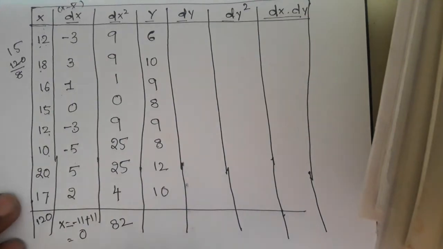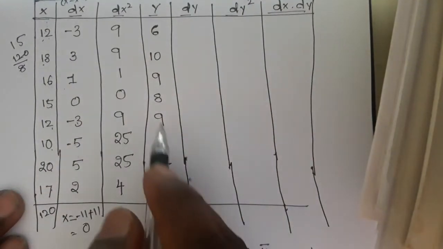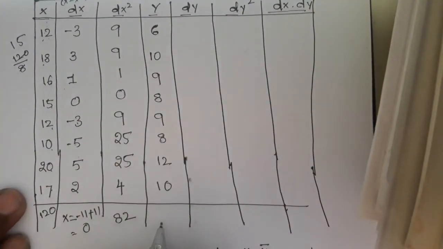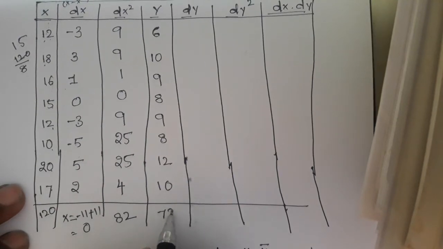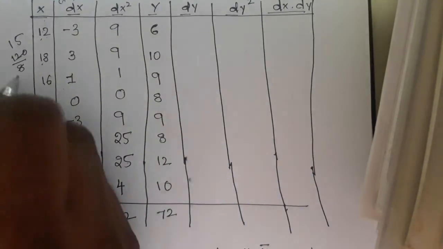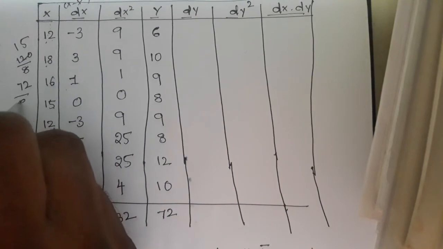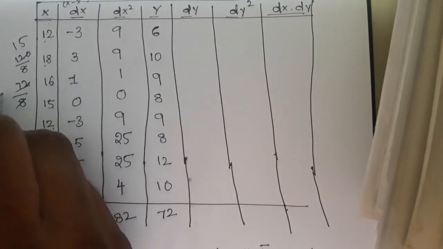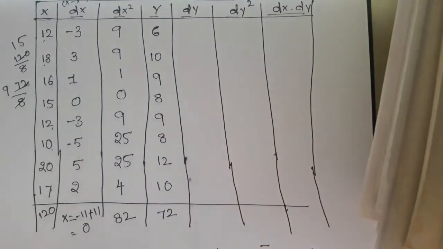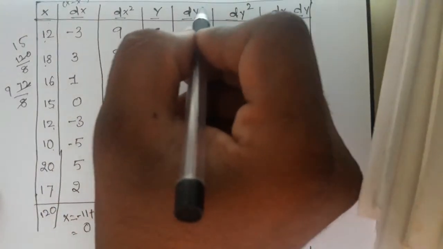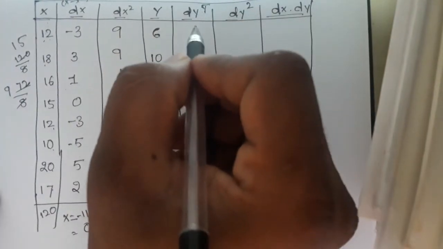Okay, so next dy. What is the total of the y values? It's 72. Okay, so 72 divided by the number of items 8 is 9, since 8 nines are 72. So y bar is 9.